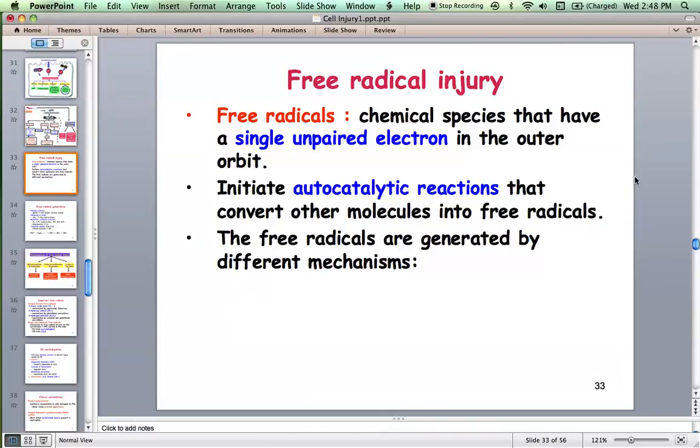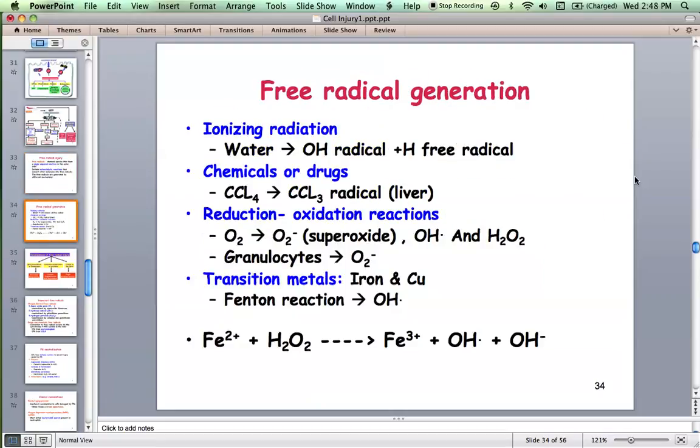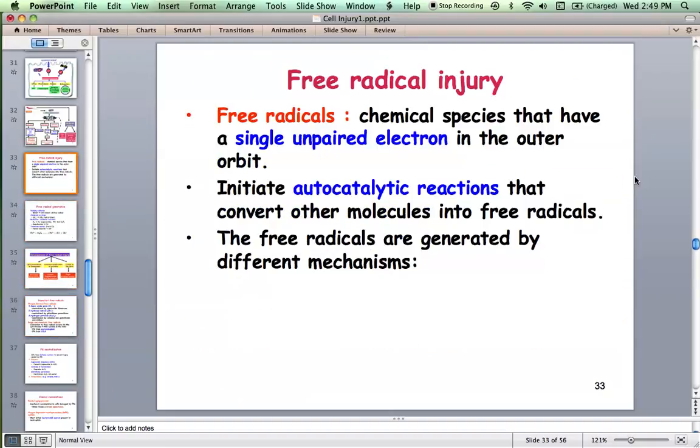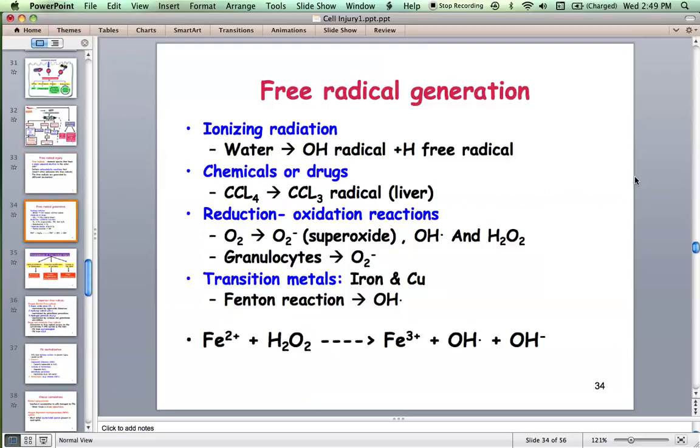Now, a little bit more about free radicals, then I'll conclude today's class. We already discussed what these free radicals are: they have a single unpaired electron in the outermost orbit, and they can pass this electron to the neighboring molecule and cause damage. Free radicals are generated by various mechanisms. For example, if we get exposed to ionizing radiation, what happens?